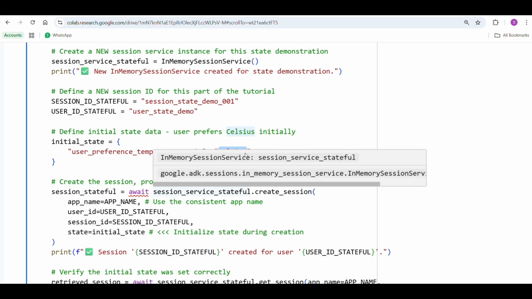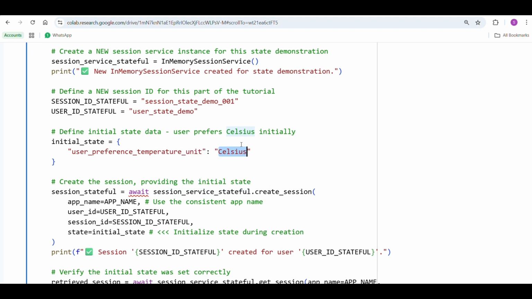So now all the future answers adapt automatically. This is exactly how real AI agent personalized interactions happen. In the beginning, we are initializing with Celsius, but later if the user asks for Fahrenheit, it would replace Celsius with Fahrenheit over here. So that is the power of the AI agent's personalized interactions.